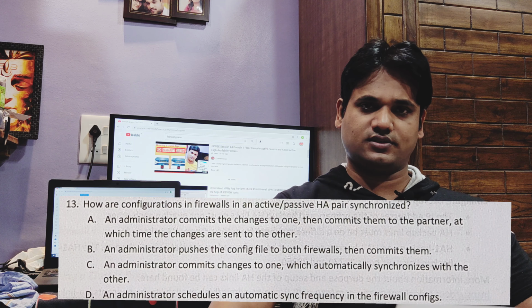Now let's move to the next scenario. This is the latest topic we covered, the interfaces of Palo Alto. The scenario is to identify the appropriate interface type and configuration for a specified network deployment.